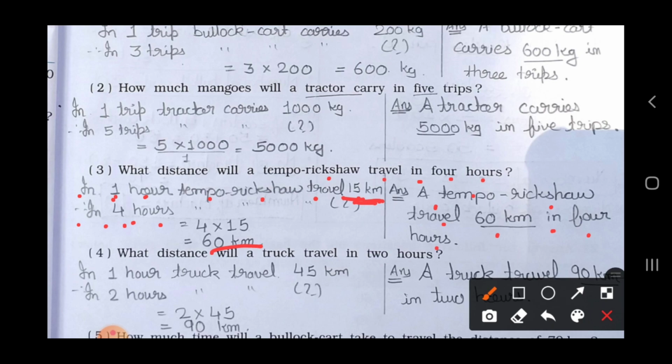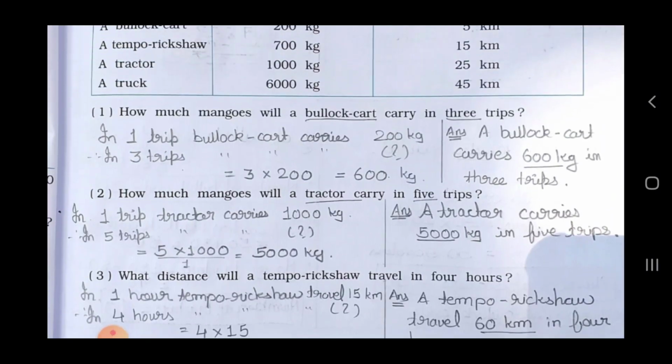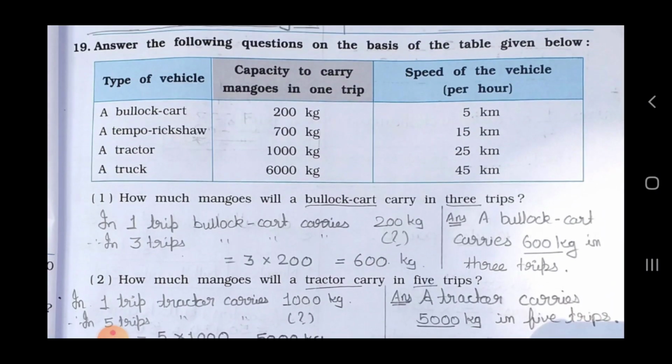Now see the fourth question. What distance will a truck travel in 2 hours? Here also they are talking about distance. So again we have to see the speed of the vehicle per hour.